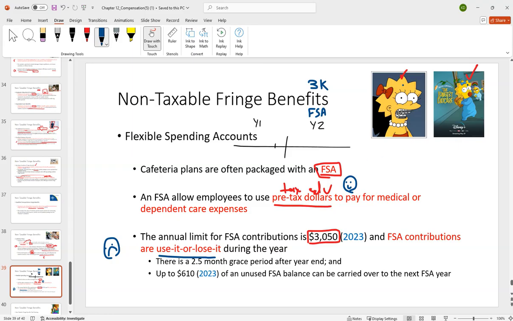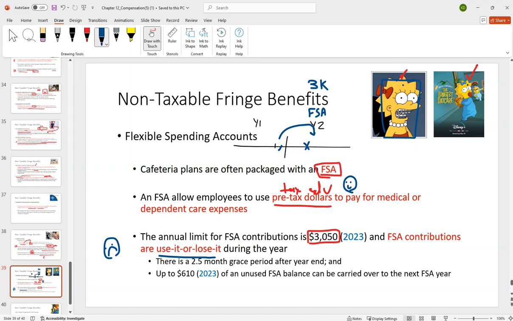So what might be a situation where that makes sense? Well, hey, I know next year that my kid is getting braces. I know next year that I want to get LASIK surgery, right? Some type of medical event that you have reasonable control over, right? You don't know next year if you're going to break your arm or something, but some medical procedures you do have a certain degree of control. Or like, hey, I have a 2-year-old kid right here. They're going to be 3 next year. There's a lot of daycare next year I have to pay for. So that's the setup, a situation when it would make sense to use an FSA.